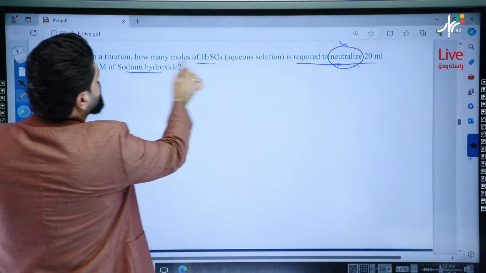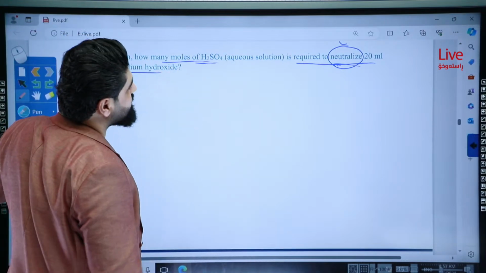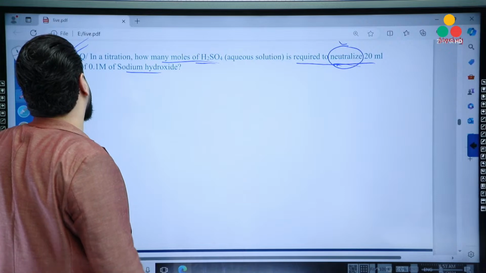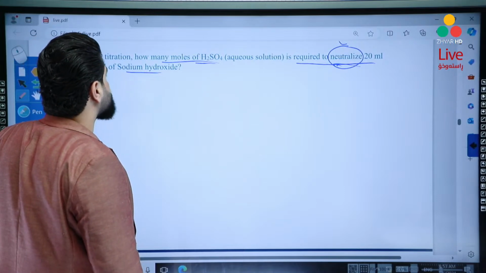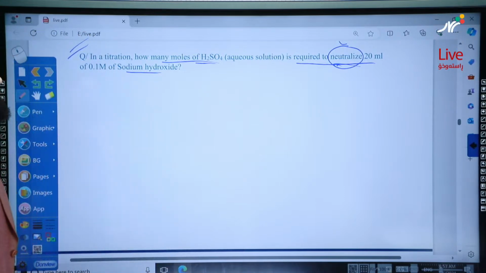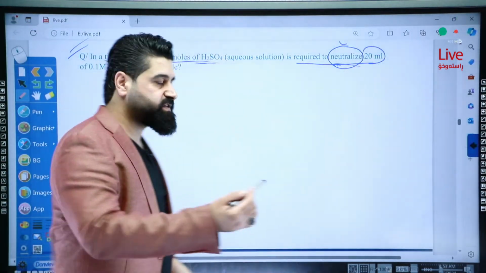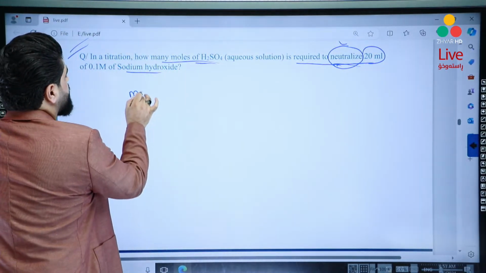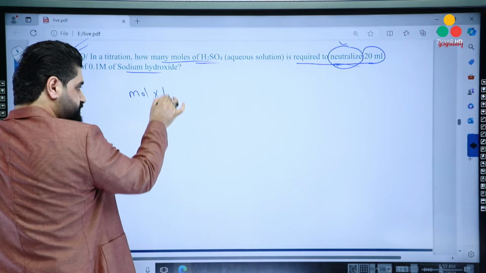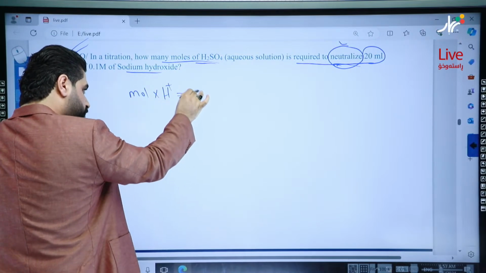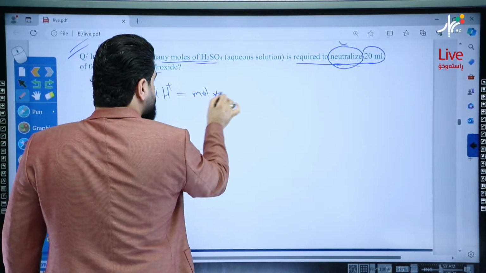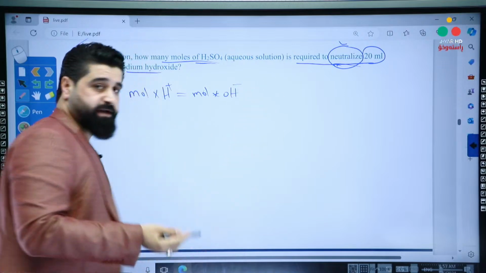How many moles of sulfuric acid is needed to neutralize 20 milliliters, 0.1 molar solution of sodium hydroxide? First, because there's only one volume, we will need this formula. Mole times H equals mole times OH, okay?